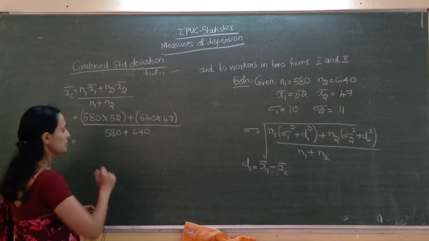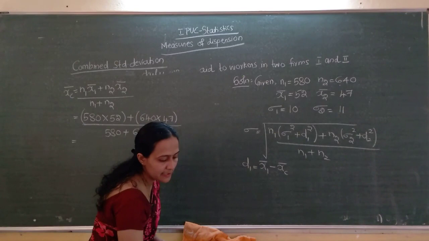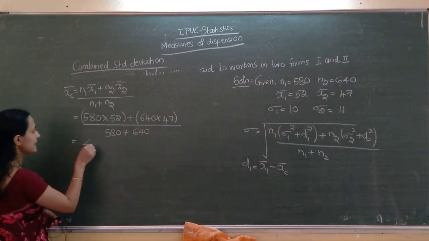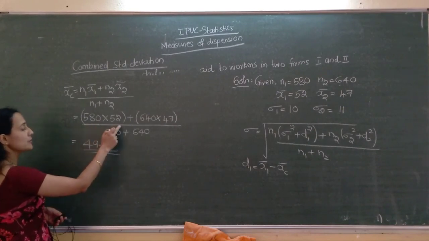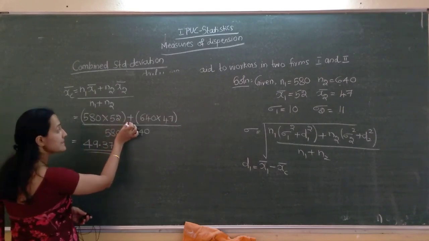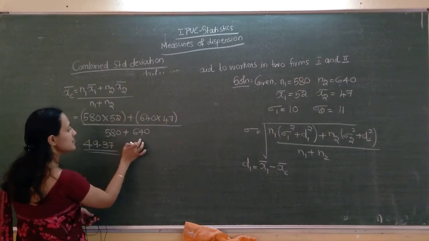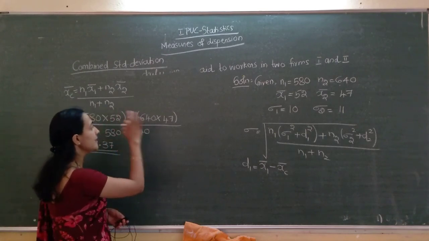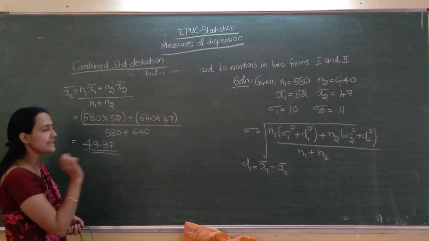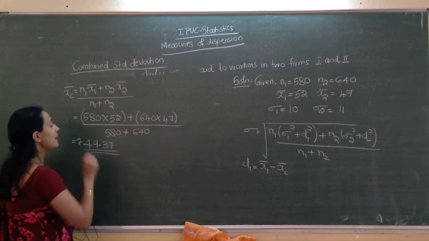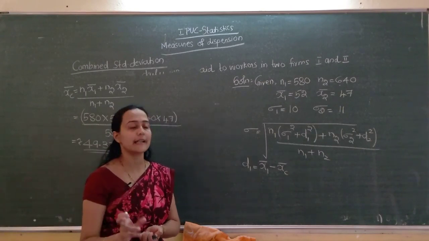Same formula, everything is given here. So just substitute the values and the answer here is actually 49.37. You have to do it in the calculator. 580 into 52 you will get one quantity, plus 640 into 47 you will get another quantity, then divide by the sum and simplify. So you will get the answer as 49.37. That much rupees, the average daily wage.